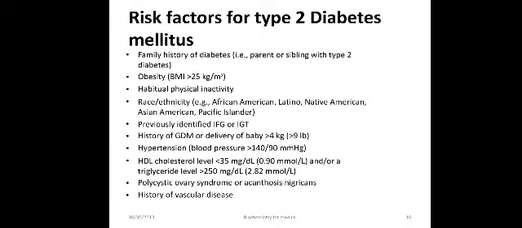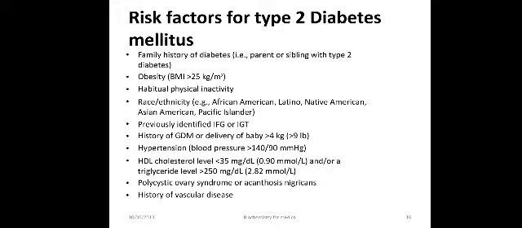Which are the risk factors for type 2 diabetes mellitus? These include family history of diabetes, like a parent or sibling with type 2 diabetes, obesity, the person having a body mass index of more than 25 kg per meter square, habitual physical inactivity, race or ethnicity like African American, Latino, Native American, Asian American or Pacific Islander, and previously identified impaired glucose tolerance.